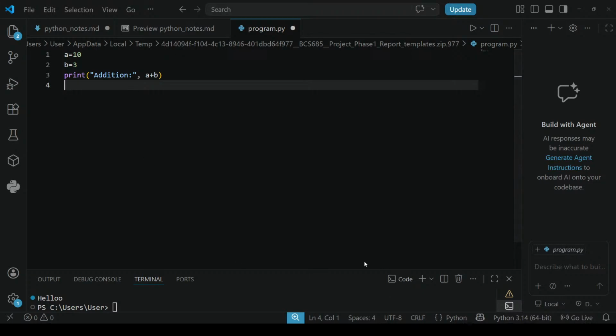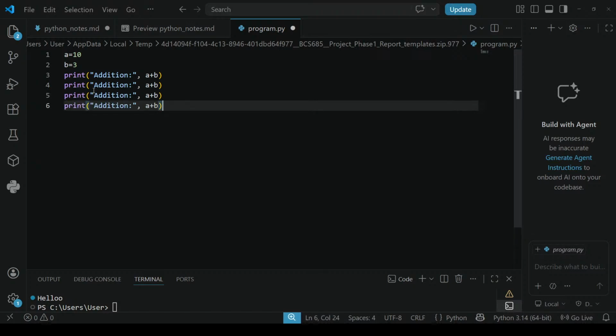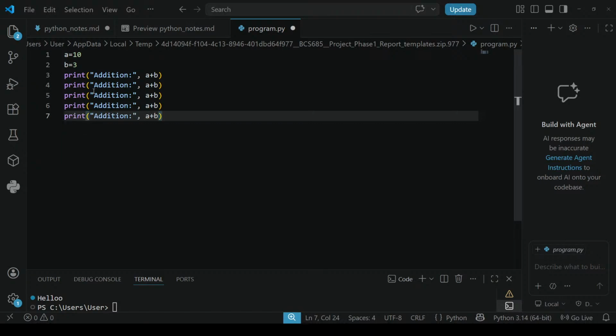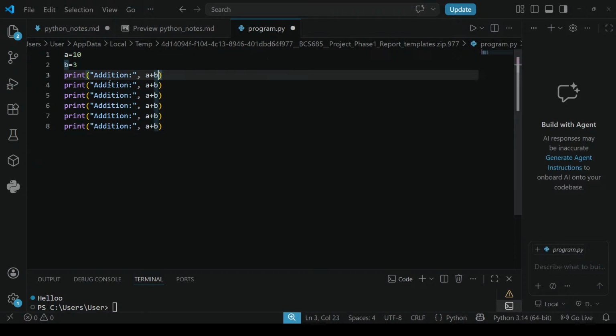Let me copy this and paste it. This is for addition, over.